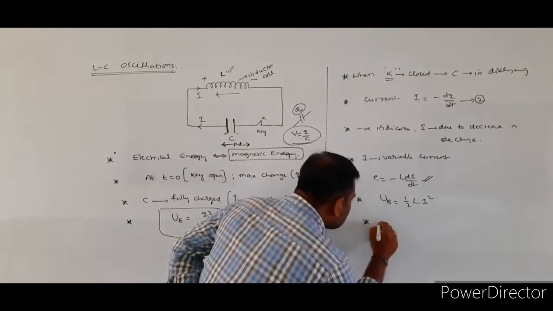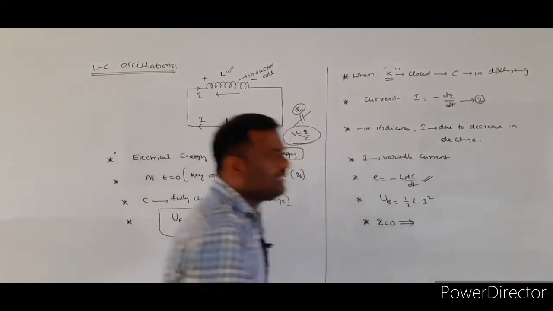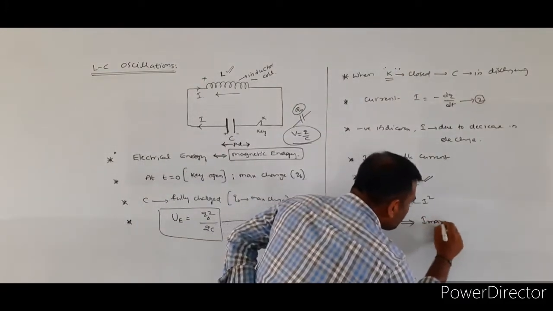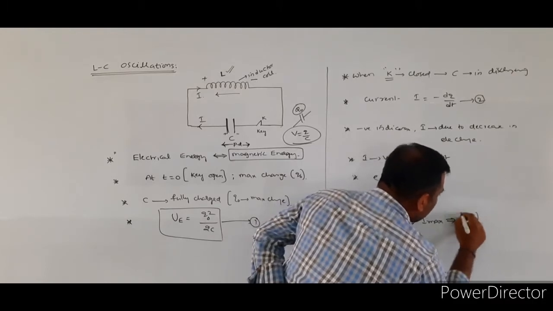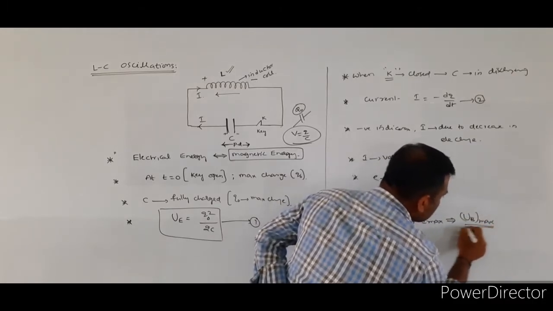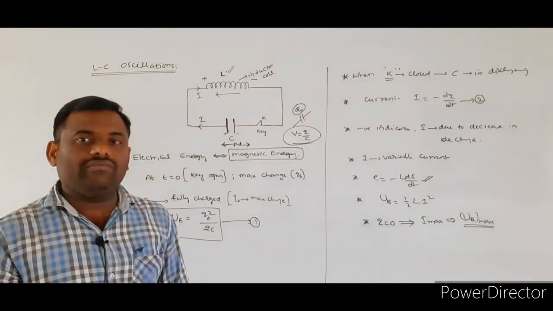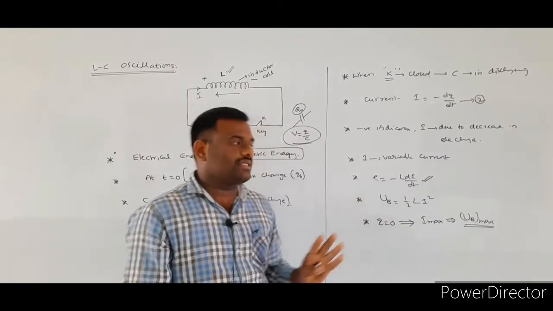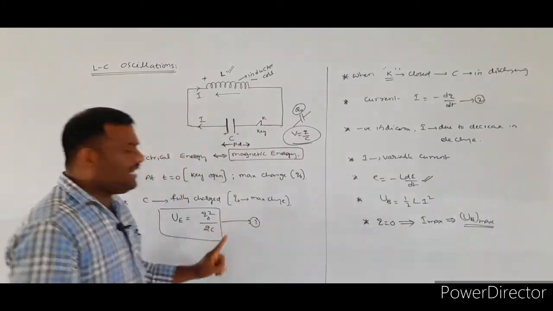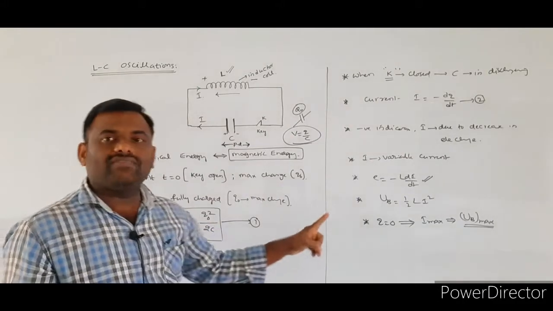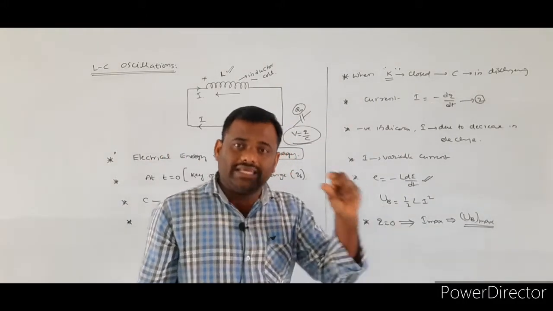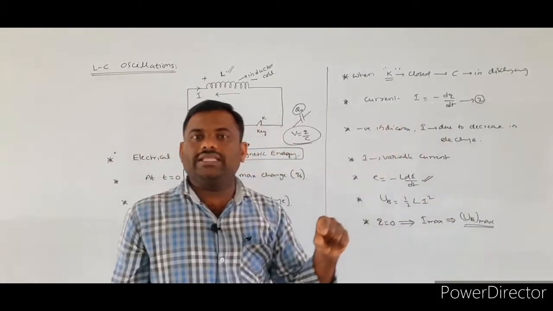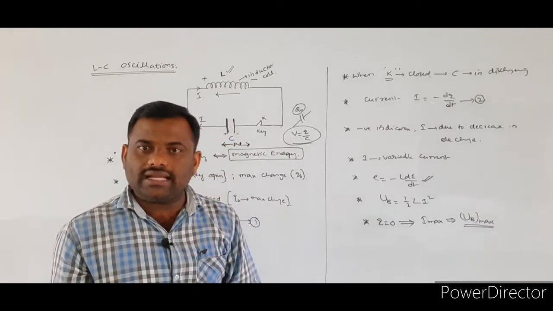Whenever the charge on the capacitor plates is equal to 0, the current becomes maximum. Whenever the current becomes maximum, the maximum magnetic energy will be stored in the inductor coil. Like that, the electrical energy initially stored is totally converted into the magnetic energy stored in the inductor coil.